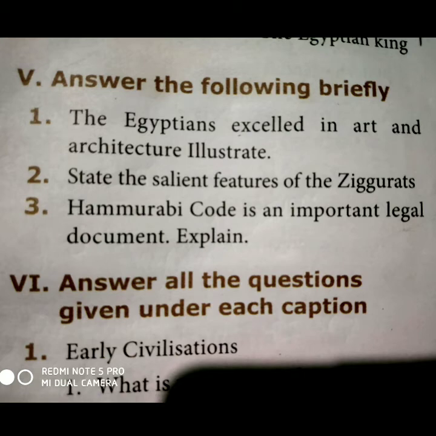The writing is also a form of art. Numerous sculptures, paintings, and carvings attested to the artistic skills of the Egyptians. The pyramids are massive monuments built as tombs for the pharaohs. The Great Pyramids near Cairo are known as the Giza Pyramids.